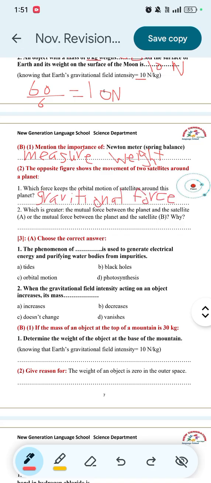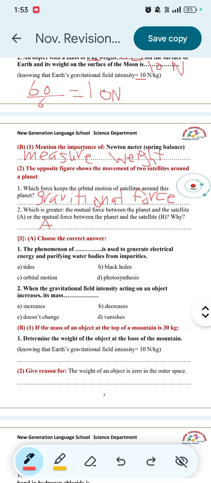Number 2, which is greater? The mutual force between the planet and satellite A, or the mutual force between the planet and satellite B, and why? Here satellite A is closer to the planet, while satellite B is farther than satellite A. So which is greater? The planet and satellite A. Why? Because by decreasing the distance, the gravitational force will increase.